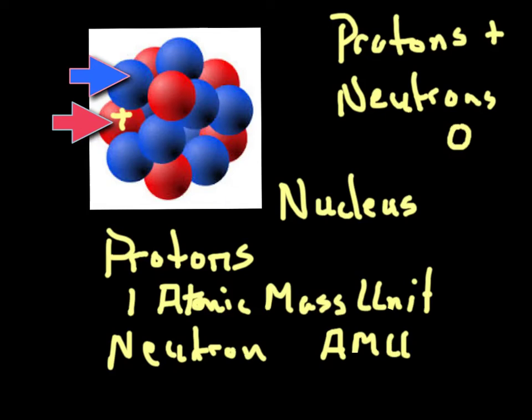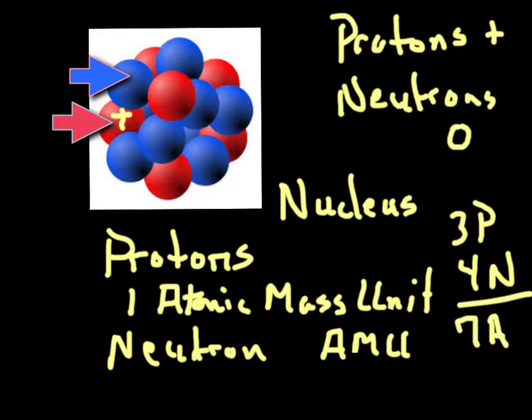So, let's say an atom has 3 protons and 4 neutrons. Each of those protons has 1 atomic mass unit, and each of those neutrons has 1 atomic mass unit. So that is a total of 7 AMUs.